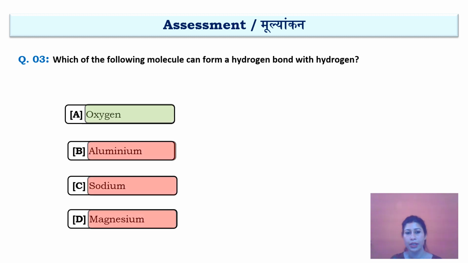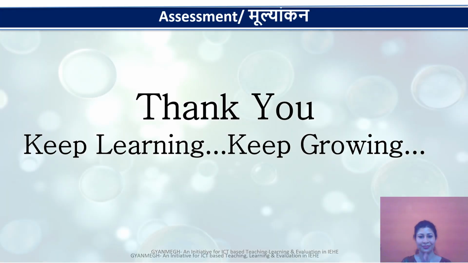Then the next question is: which of the following molecules can form a hydrogen bond with hydrogen? The correct answer is oxygen, as I have already mentioned, that hydrogen bonding occurs with a strongly electronegative atom associated with hydrogen. Out of these options, oxygen is the only electronegative atom. So hydrogen bonding with oxygen, that is the formation of a water molecule, will give rise to the formation of a hydrogen bond. Thank you.